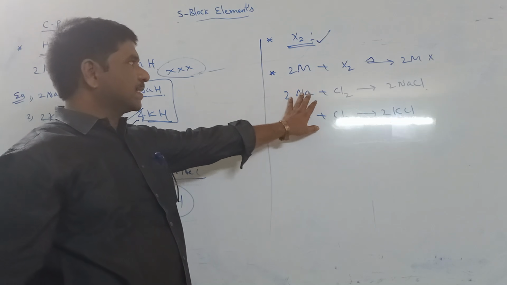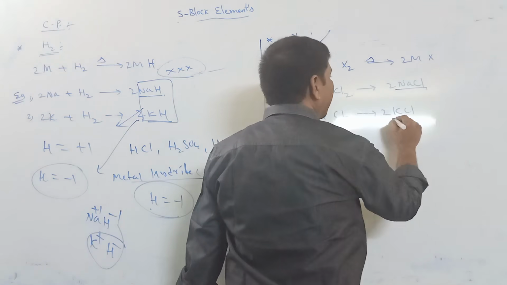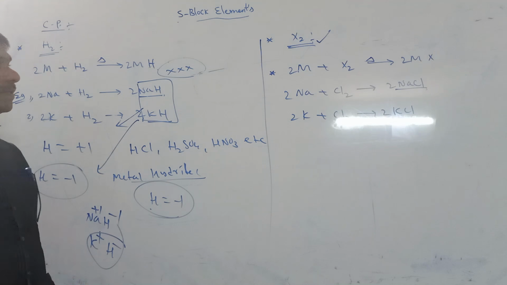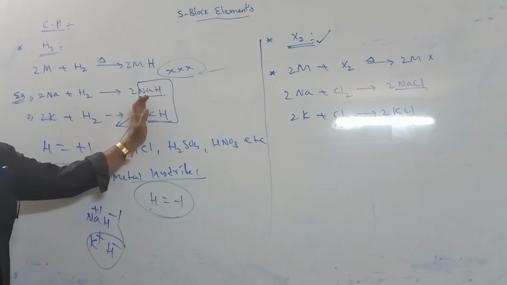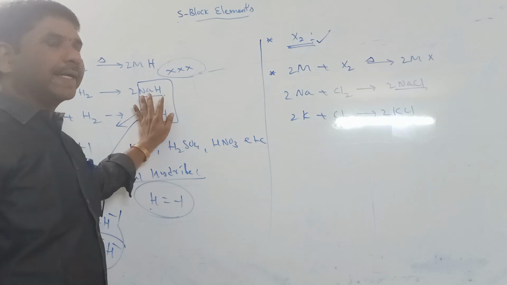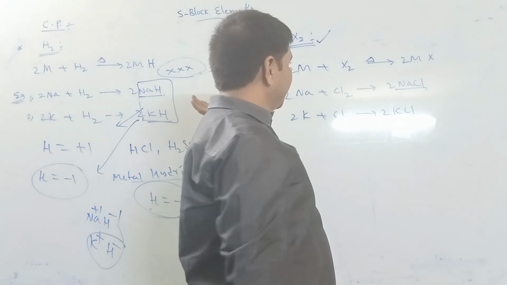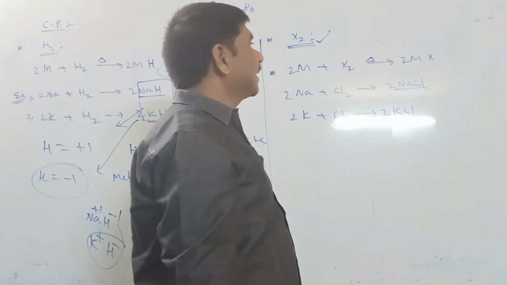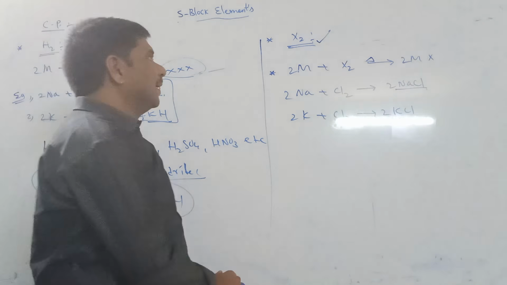These metals' reaction with halogens can form metal halides. This group's elements' reaction with hydrogen can form hydrides. They are ionic hydrides, and their ionic nature increases from top to bottom in the group. In this group, elements' reaction with halogens can form metal halides.